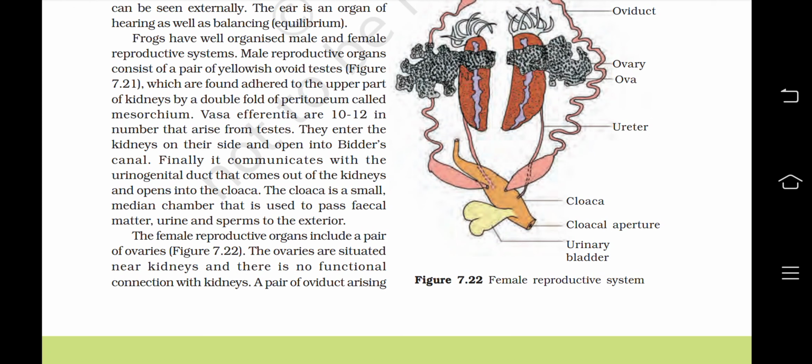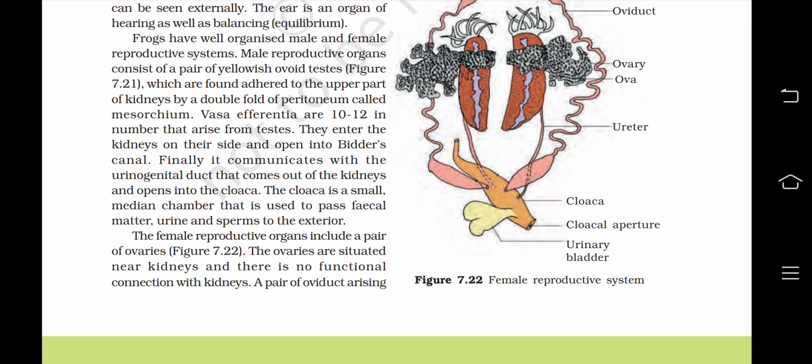Vasa efferentia are 10 to 12 in number that arise from testes. They enter the kidney on their side and open into Bidder's canal. Finally, it communicates with the urogenital duct that comes out of the kidneys and opens into the cloaca. The cloaca is a small median chamber that is used to pass fecal matter, urine, and sperms to the exterior.